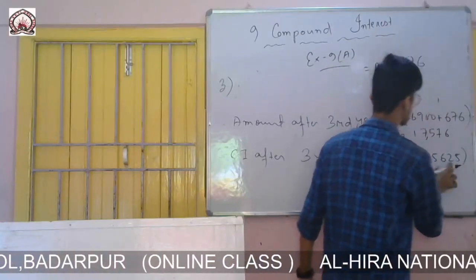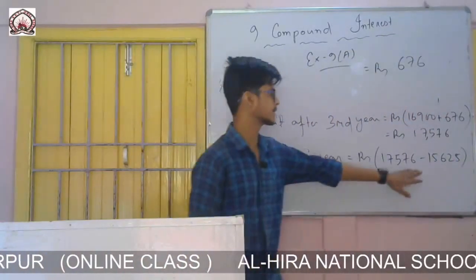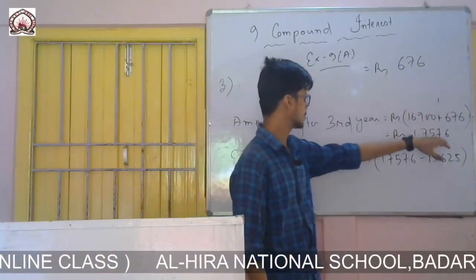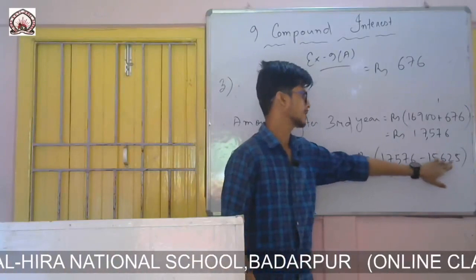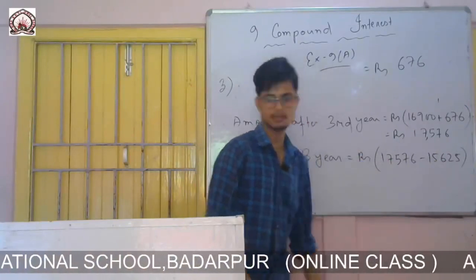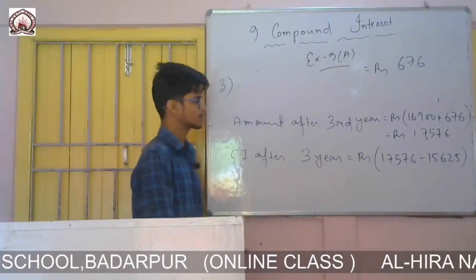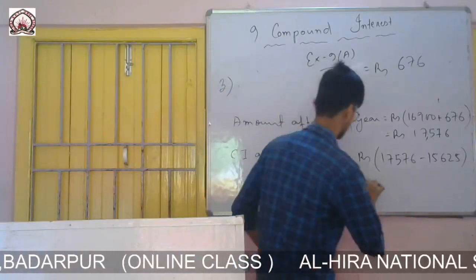This principal will be the original one. Don't take the number that we got in the third year. This will be the first one which was given in the question. This was the original principal. So it will be 15,625. So simply you subtract it.